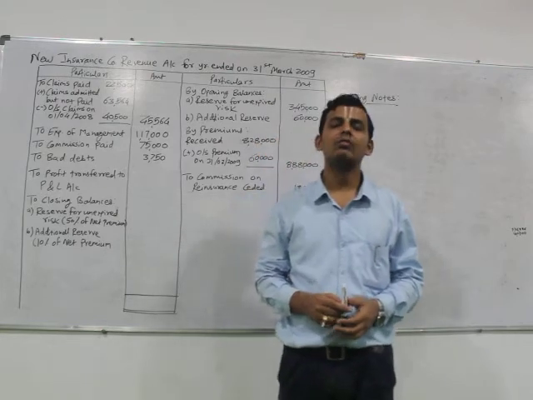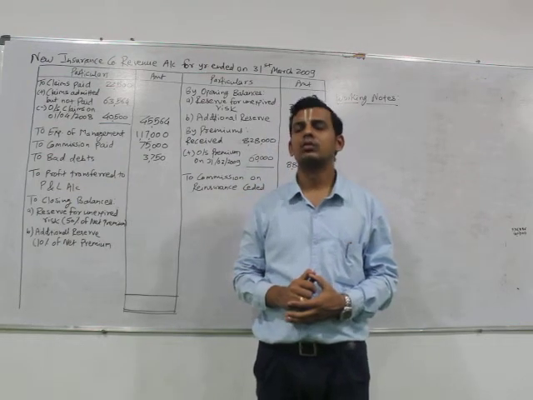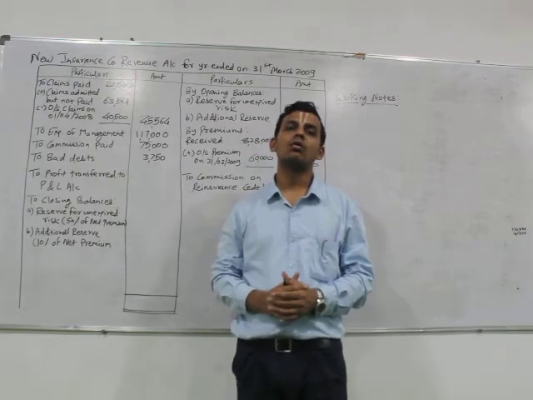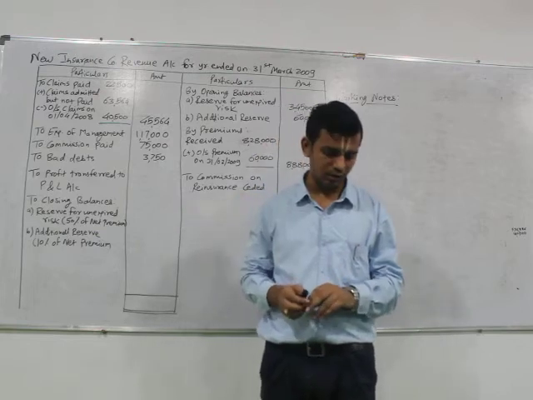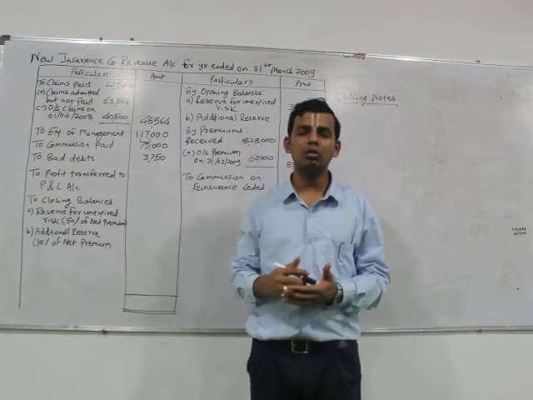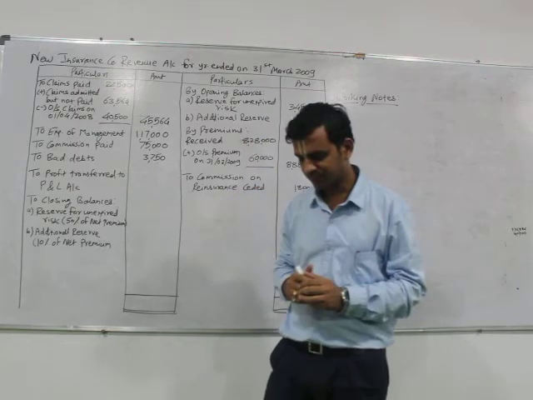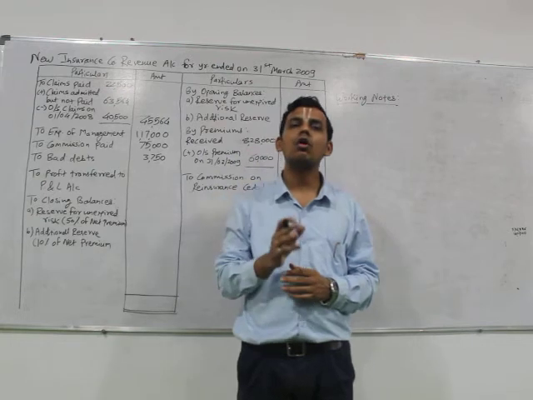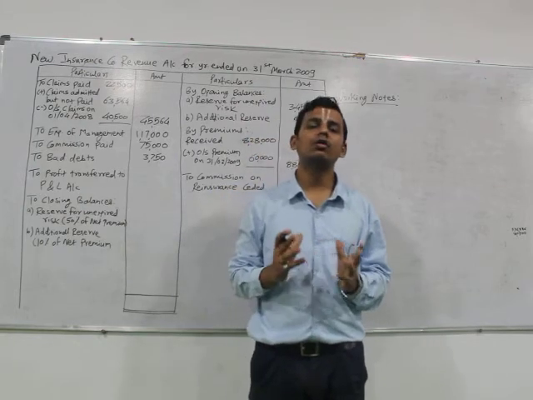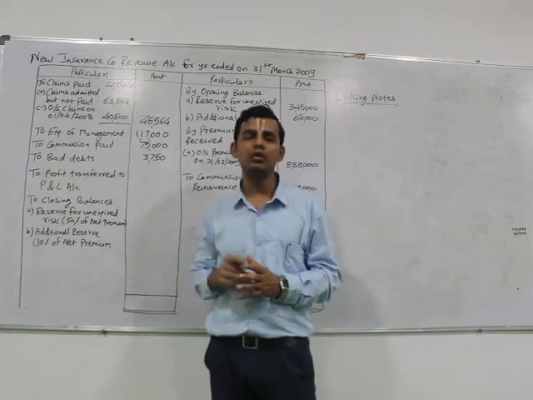In the earlier video, we have seen the pro forma related with the revenue account of a general insurance company, as well as the pro forma for preparation of final accounts for an insurance company. We have seen that we have to prepare the revenue account, profit and loss account, appropriation and the balance sheet. We don't need to prepare a trading account for the final accounts of an insurance company, because they are usually providing a service and not trading in any kind of goods. That was what we have done earlier related to our unit number 2.